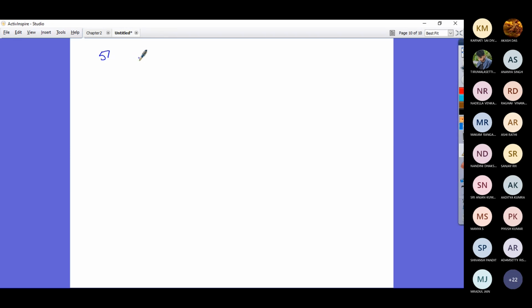So the sigmoidal activation function, you are going to get y is equal to 1 by 1 plus e power minus lambda net input. Okay, this is called sigmoidal activation.